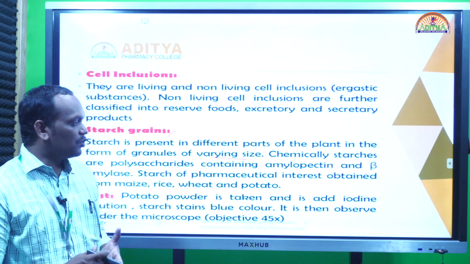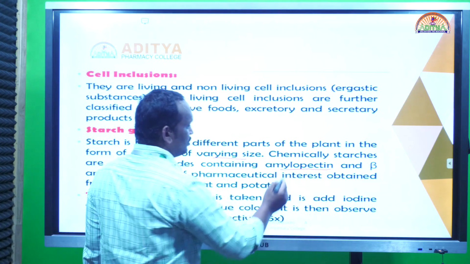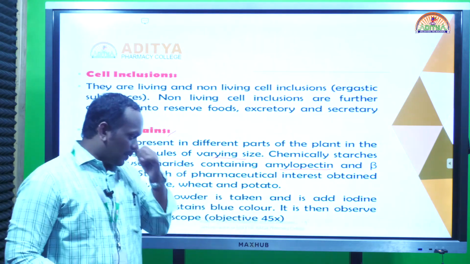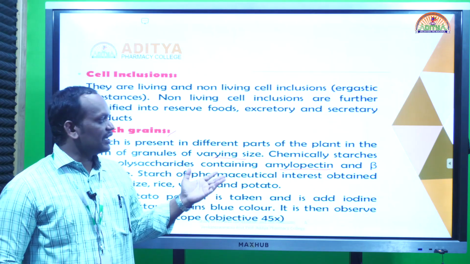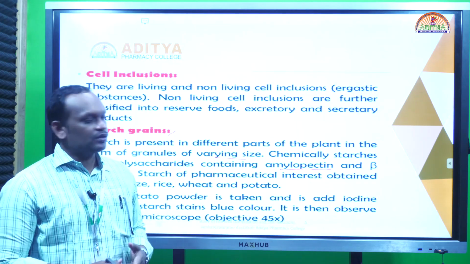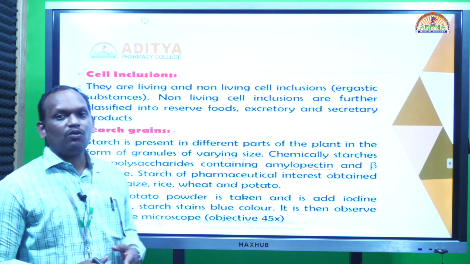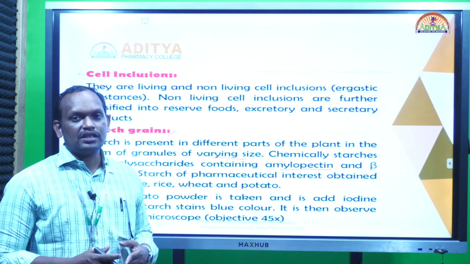Starch is generally composed of two things: amylose and amylopectin. What do amylose and amylopectin mean? These are polysaccharides; two types of polysaccharides are present in starch, amylopectin and amylose. Amylose is the water soluble portion of starch. So what is the water soluble portion of starch?